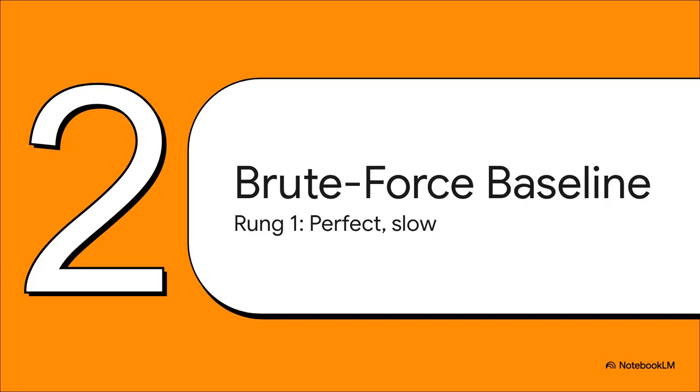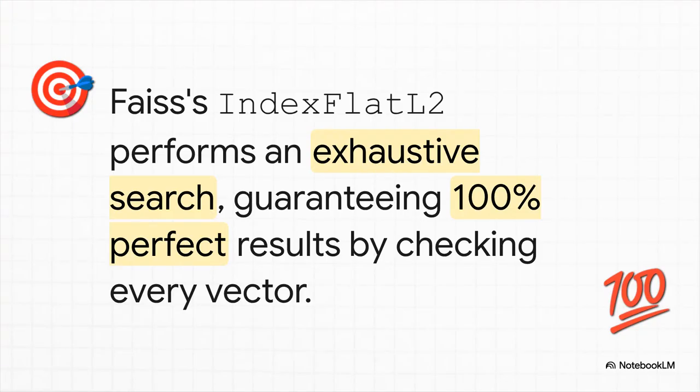So, let's step onto the very first rung of our ladder. This is our baseline, the simple, perfectly accurate, but totally unscalable method. In the world of Faiss, this baseline is called IndexFlatL2. And it does exactly what we talked about, that exhaustive one-by-one comparison. It calculates the straight line distance, what mathematicians call the Euclidean or L2 distance, between your query and every single other point on the map. You get 100% perfect accuracy, but as we're about to see, that perfection comes at a very steep price.